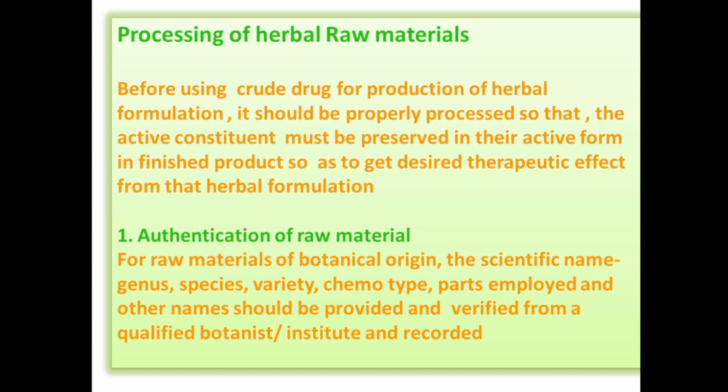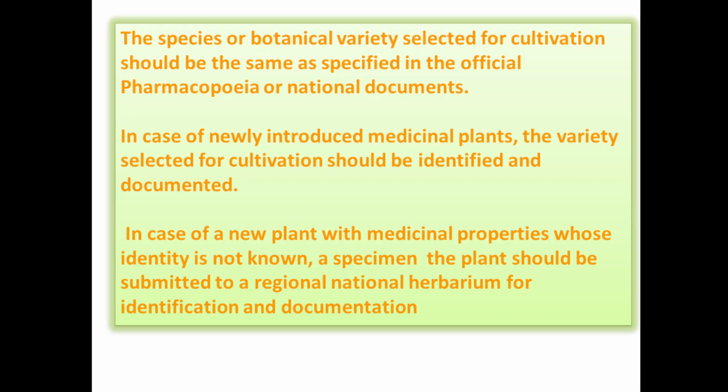For that reason, which part is being used should also be mentioned, and proper information about all this scientific classification and which part is used should be given, and it should be verified by a qualified botanist or institution, and all the information should be documented or recorded. The species or botanical variety selected for cultivation should be the same as specified in the official pharmacopoeia or national document.